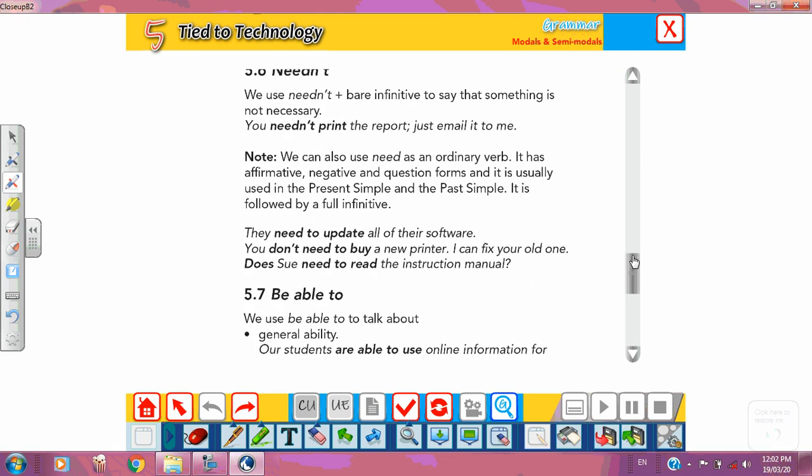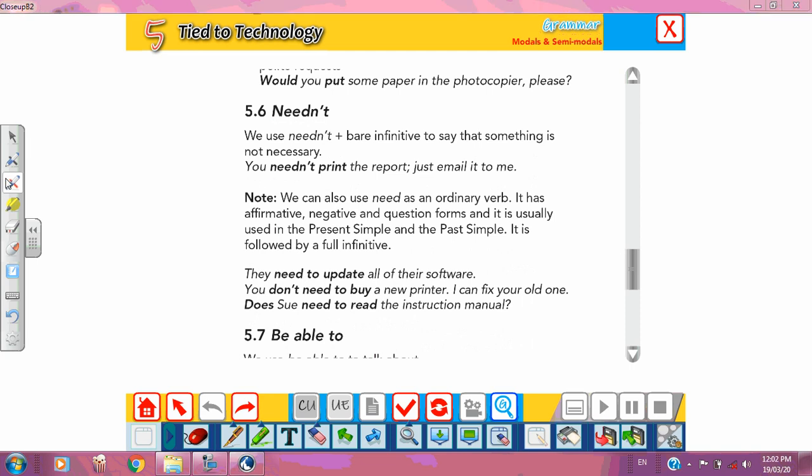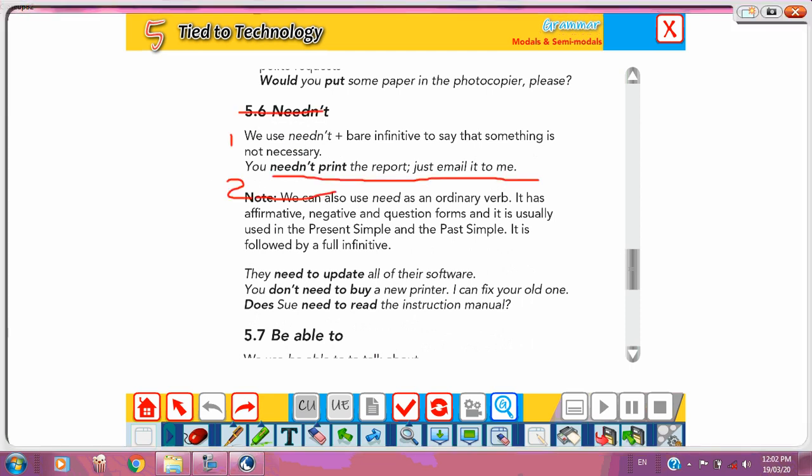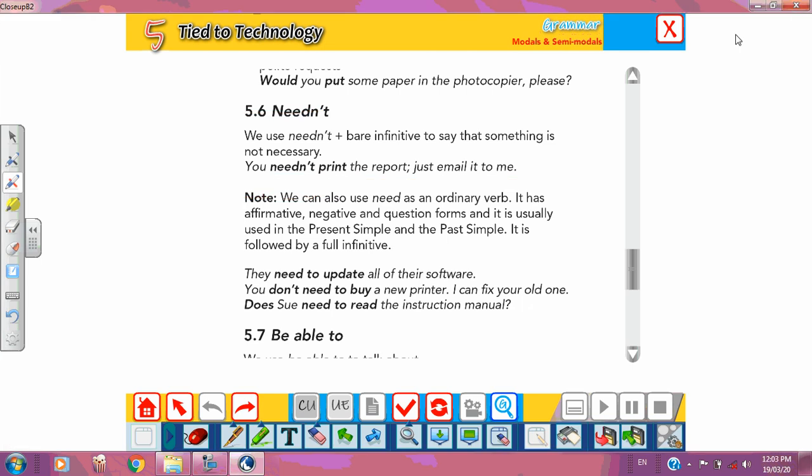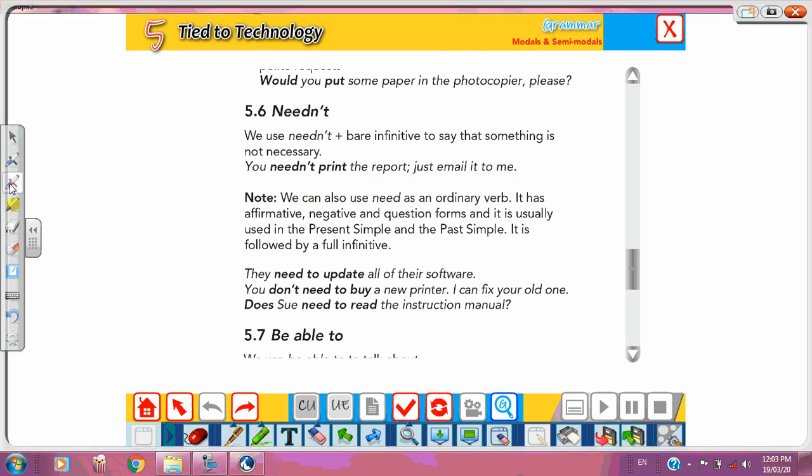So we use needn't plus the bare infinitive to talk about something which is not necessary. It is not necessary to do it, I mean. Like here, we use needn't plus the bare infinitive to say that something is not necessary. You needn't print the book. It's already on the internet. You needn't print the report. Just email it to me. So needn't means it's not necessary to do it.